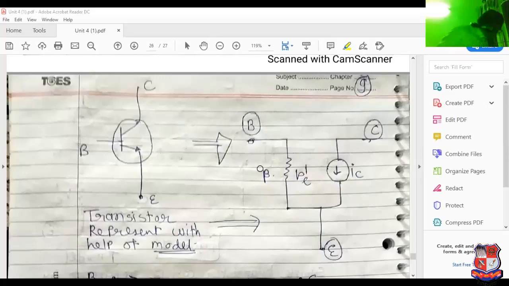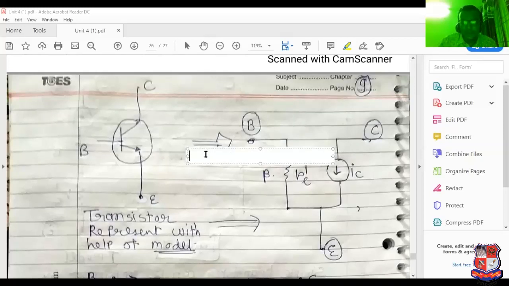Beta Re dash: the base emitter junction is present in forward bias. So beta Re dash, and here the collector current. So it is known as the pi model. Why? Because it looks like the symbol of pi. That's why it is known as the pi model. I have sketched the symbol of pi here.